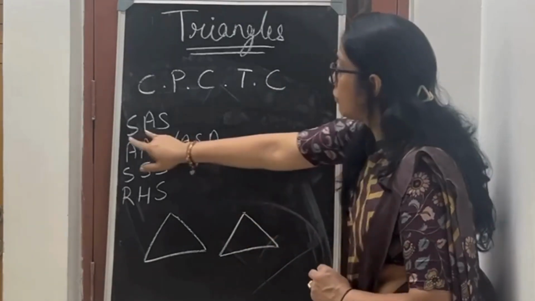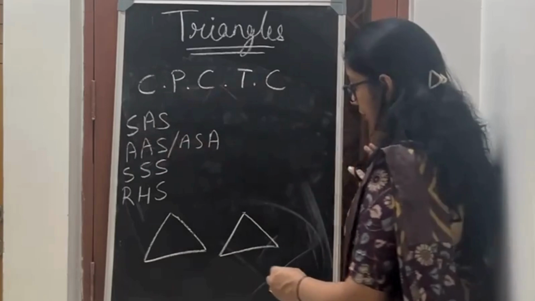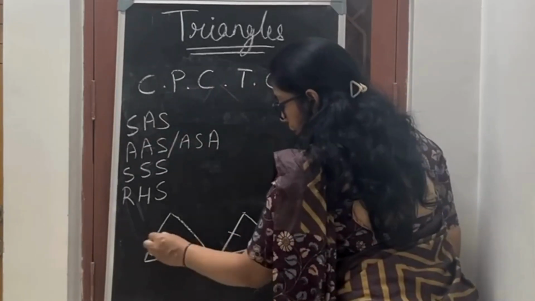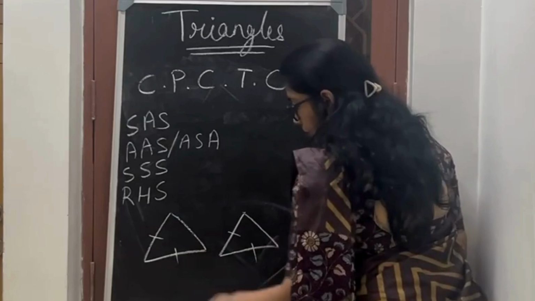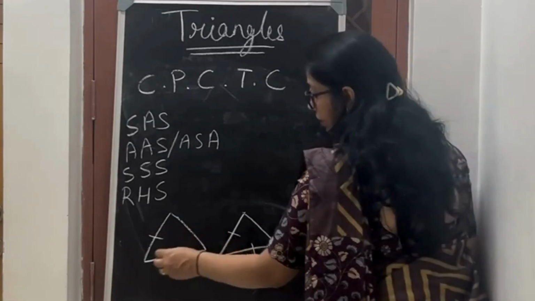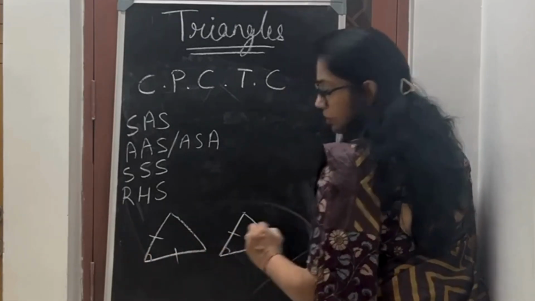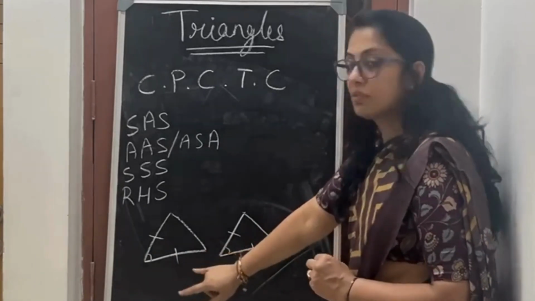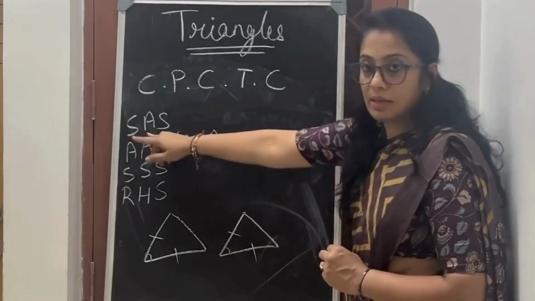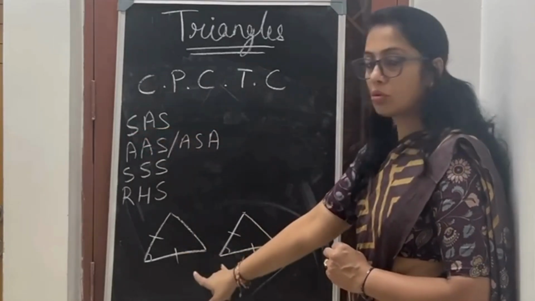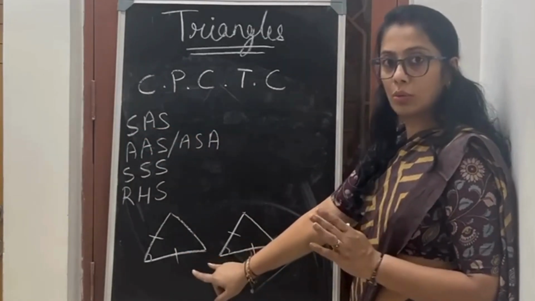So what I have to do, I have to prove two sides and one angle are equal. If I say this side is equal to this one, this side is equal to this one, and then this angle is equal to the other angle. If I prove this, then I say SAS is the condition to show that these two triangles are congruent.